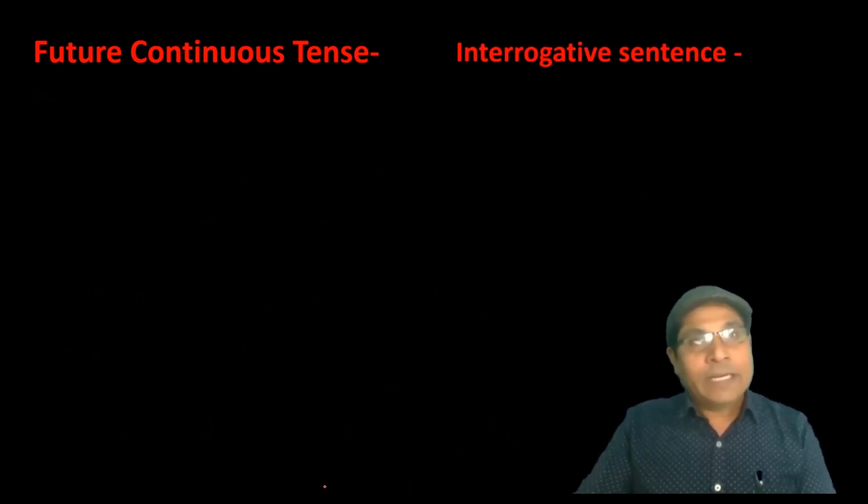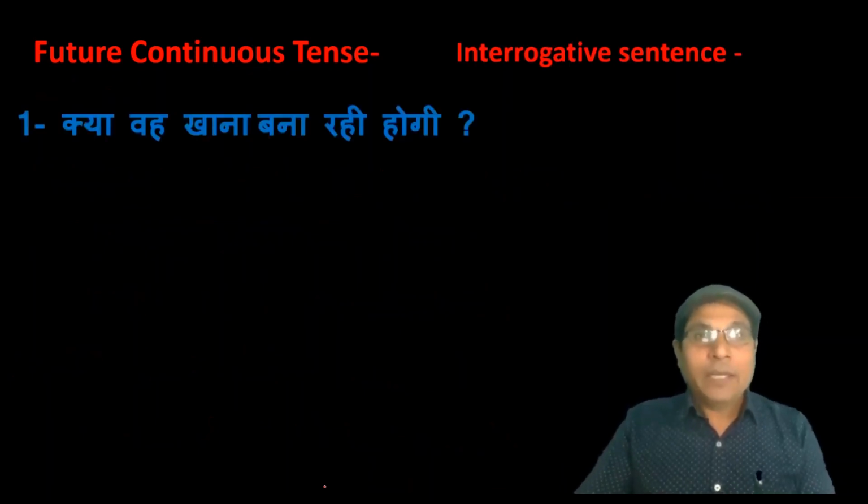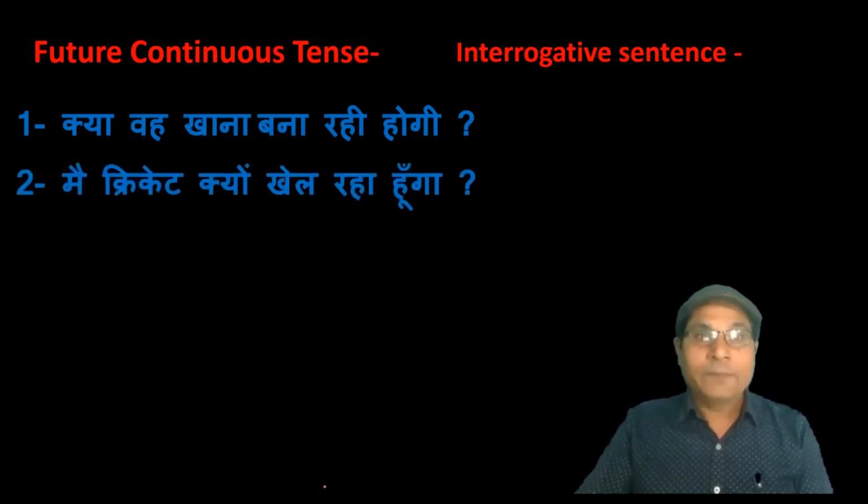Actually, the identification is same. If you find the verb in Hindi ends in last syllable रहा होगा, रही होगी, रहे होंगे, रही होंगी along with asking question, as क्या वो खाना बना रही होगी, क्या मैं क्रिकेट क्यों खेल रहा हूँगा.